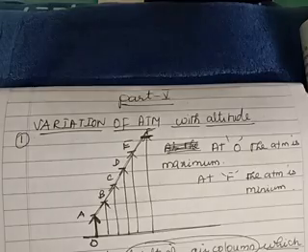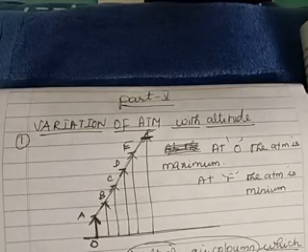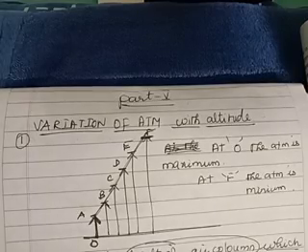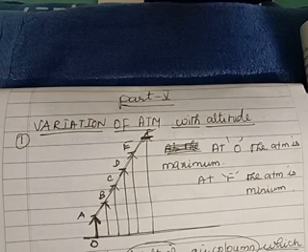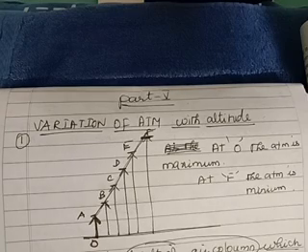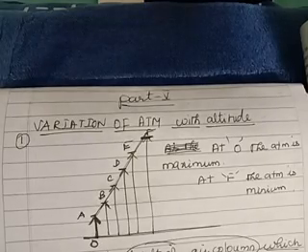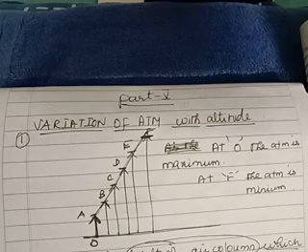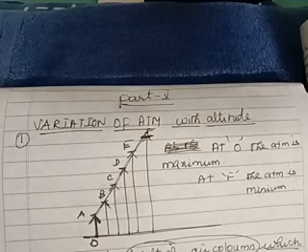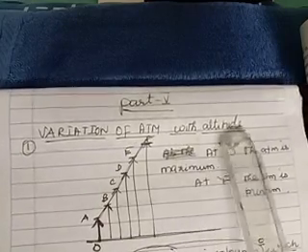Already in the previous class we learnt about what is atmosphere, what is atmospheric pressure, how much thrust it is causing on a human body and the consequences of atmospheric pressure. Till then we finished. So today's class we are going to learn about the most interesting concept here. At the same time it will be a little challenging also. So, we are going to learn about the variation of atmospheric pressure with altitude.